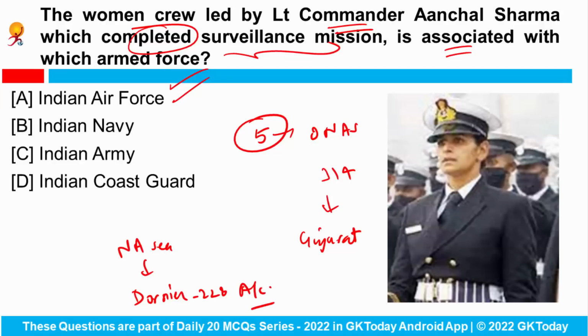This aircraft was captained by Mission Commander Lieutenant Commander Aanchal Sharma, with pilots Lieutenant Shivangi and Lieutenant Apurva Gite, and tactical and sensor officers in her team. Okay, so the correct answer would be Indian Navy.